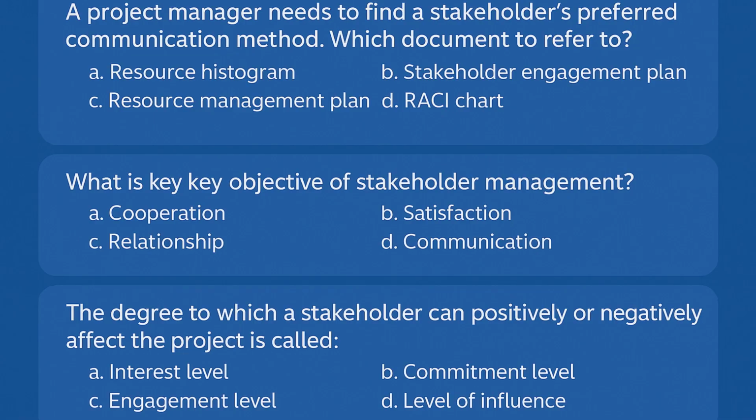Preferred communication method: check the stakeholder engagement plan. Key objective: build relationships that enable alignment and support. What is it that affects the project? That is the level of influence, not interest or engagement.